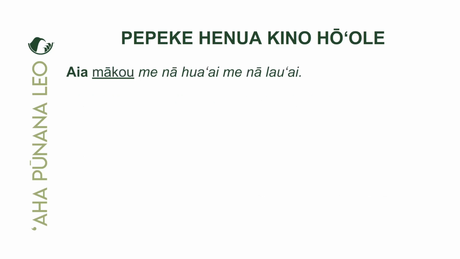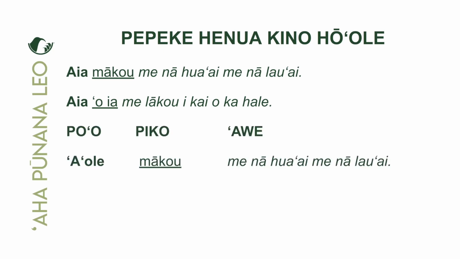The last two are 'Aia mako, us guys, three or more, me na hua'ai, me na lau'ai. 'Aia 'oia, he or she or it, me lako, yeah, those guys, three or more, i kai o ka hale. To negate this, all we do is add on the word 'a'ole in the po'o position. And now we have 'A'ole mako me na hua'ai me na lau'ai.